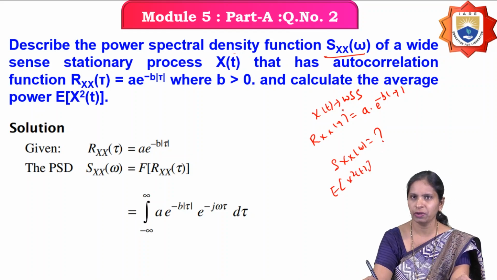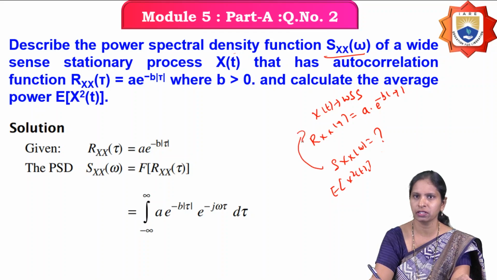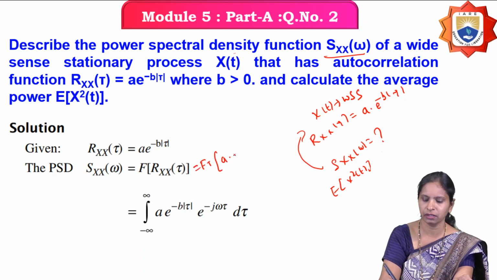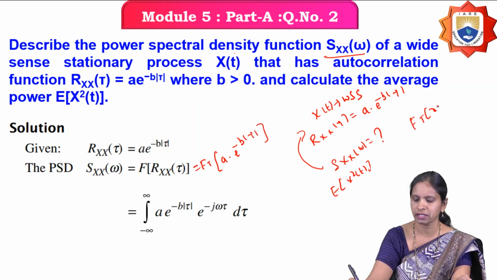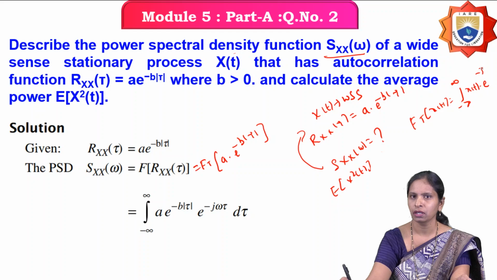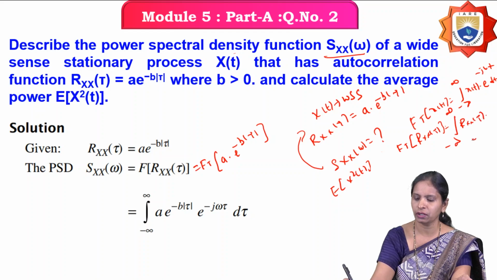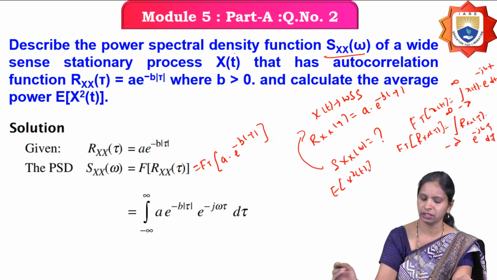In the previous problem we have seen the relation between power spectral density and the autocorrelation function. Sx of omega is the Fourier transform of the autocorrelation function Rx of tau. The Fourier transform of a function x of t is the integral from minus infinity to infinity of x of t e power minus j omega t dt. Similarly, the Fourier transform of Rx of tau is the integral of Rx of tau e power minus j omega tau d tau.